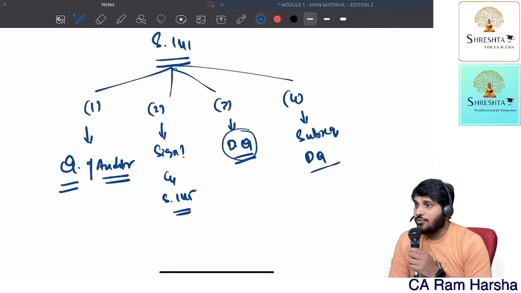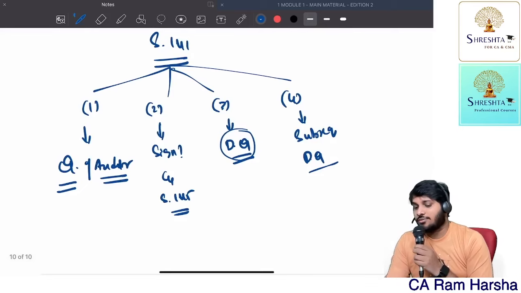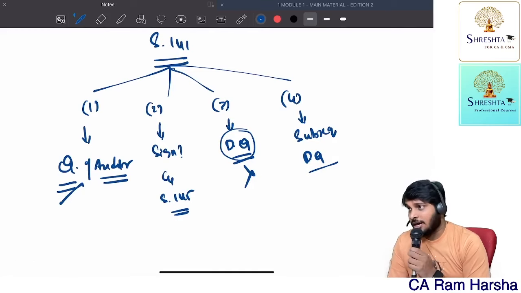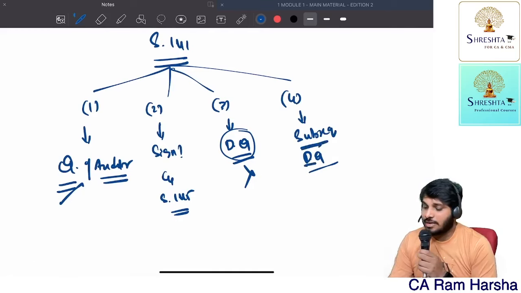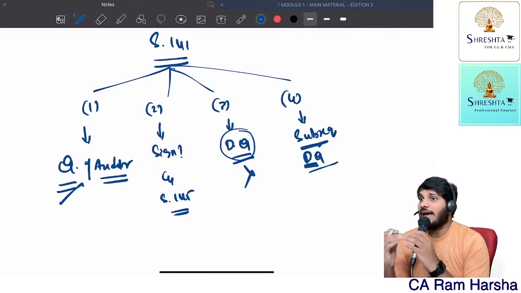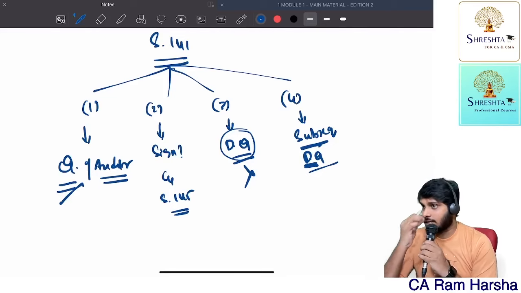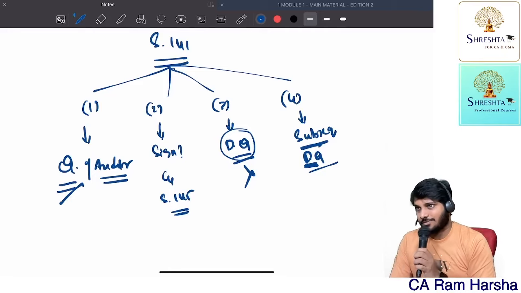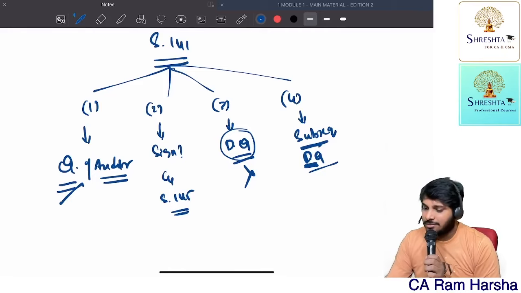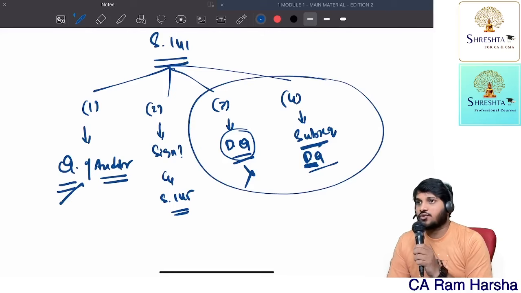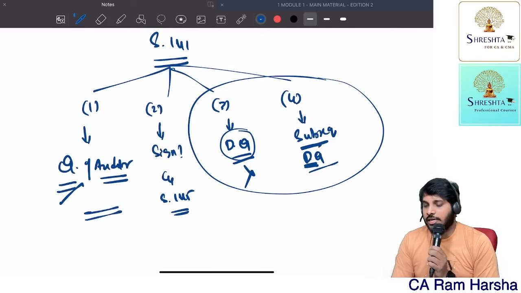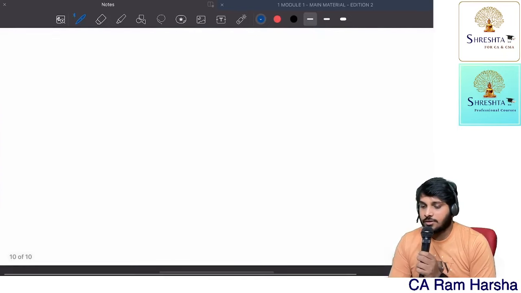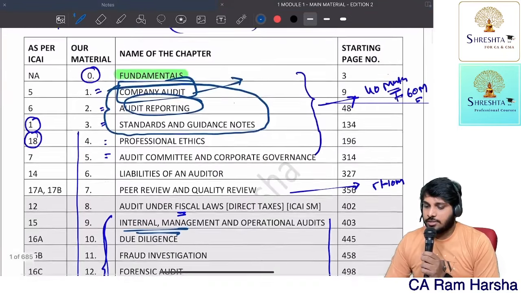What if we appointed the auditor because he originally qualified and was not disqualified, but after appointment, subsequently he is disqualified? What is the action, and what procedure do we need to follow in that scenario? That is 141 subsection 4. So literally 3 and 4 deal with disqualifications, and 1 and 2 deal with qualifications. Able to understand? Now you can see directly.